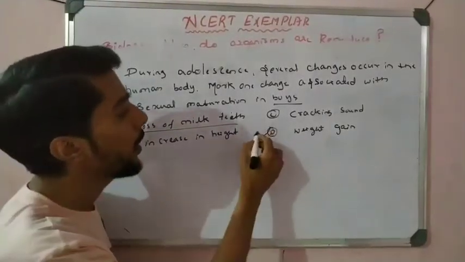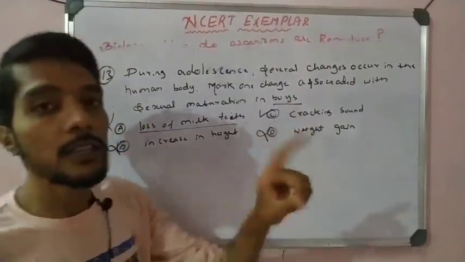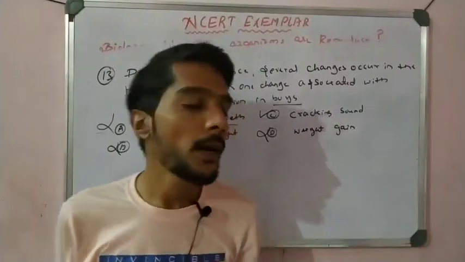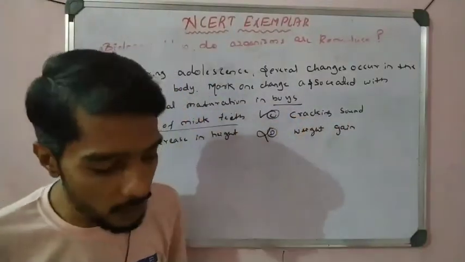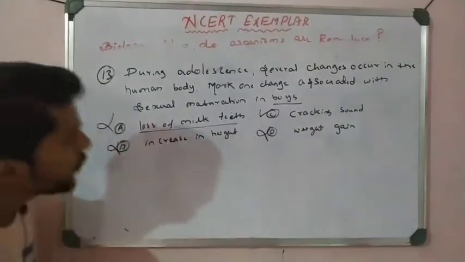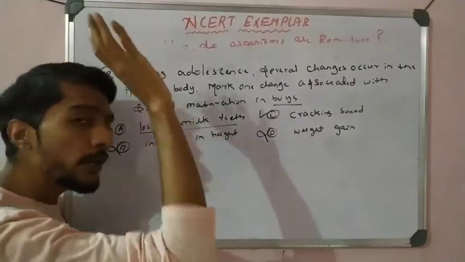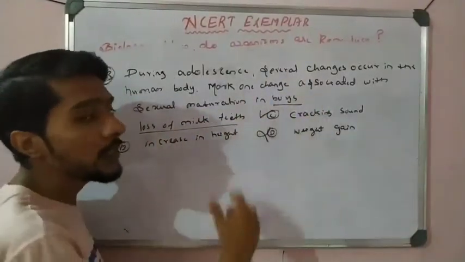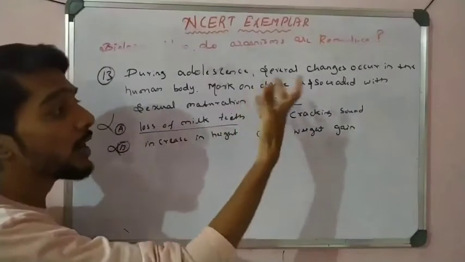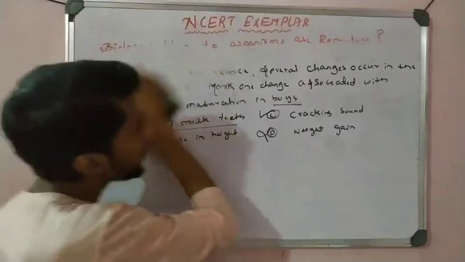But the cracking sound is only for boys, right? In the girls, the sound is smooth, but in the boys, the sound is cracking. So that is called for boys. The cracking sound is the correct option, right? So options A, B and D are common for boys and girls, but particular to boys is the cracking of voice. In the girls, the voice is shrill, or called a smooth sound. Okay, right?